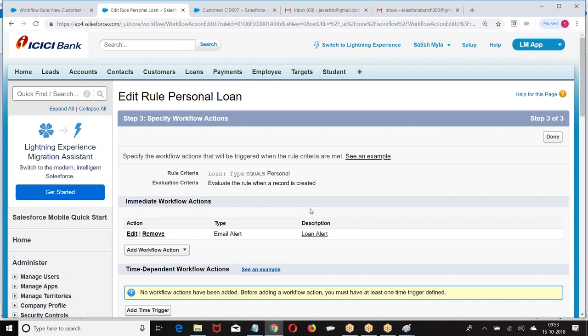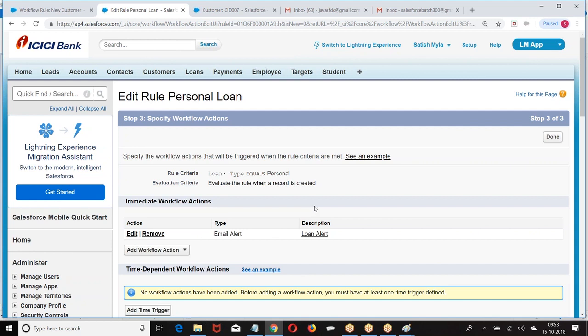I hope you are good. Anyone has any query on this? So what we can do: either send an email or assign a task.